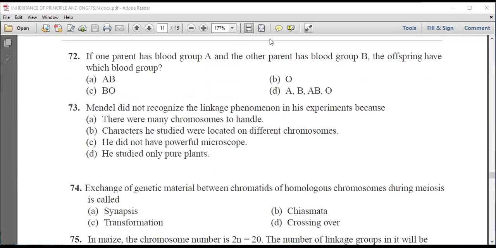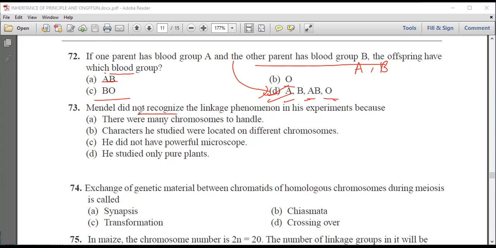Next question is, if a parent has blood group A and other parent has blood group B, the offspring will have blood group AB, BO, O, AB, AB, AB, or O. Then we know that one parent has blood group A, another has B. So the offspring will have A, B, AB, and O. All the four blood groups will be there.